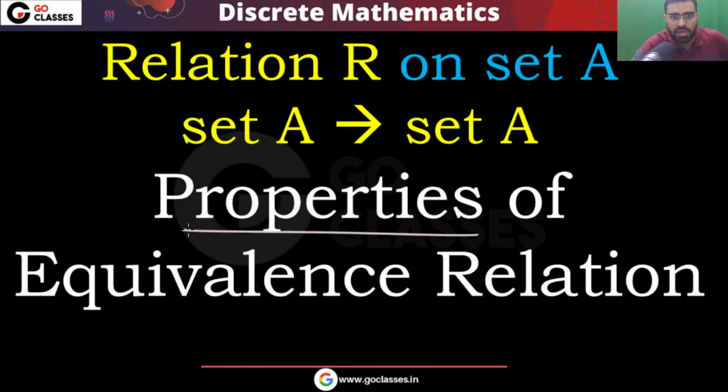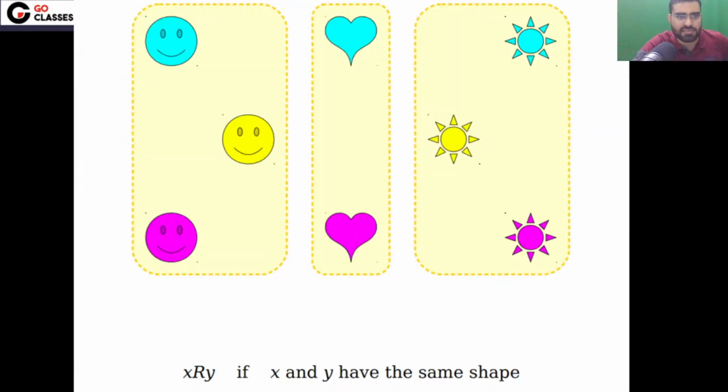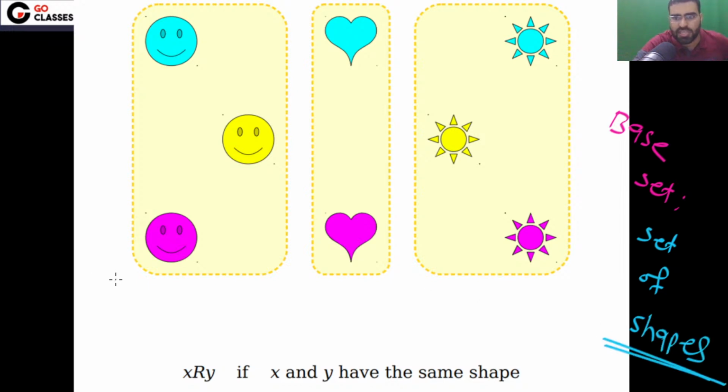I hope you understood all the properties of equivalence relation. We have seen all the properties of equivalence relations. For example, as you can see, the equivalence relation will partition our base set into some classes. For example, in this example, what is our base set? Our base set is the set of shapes.